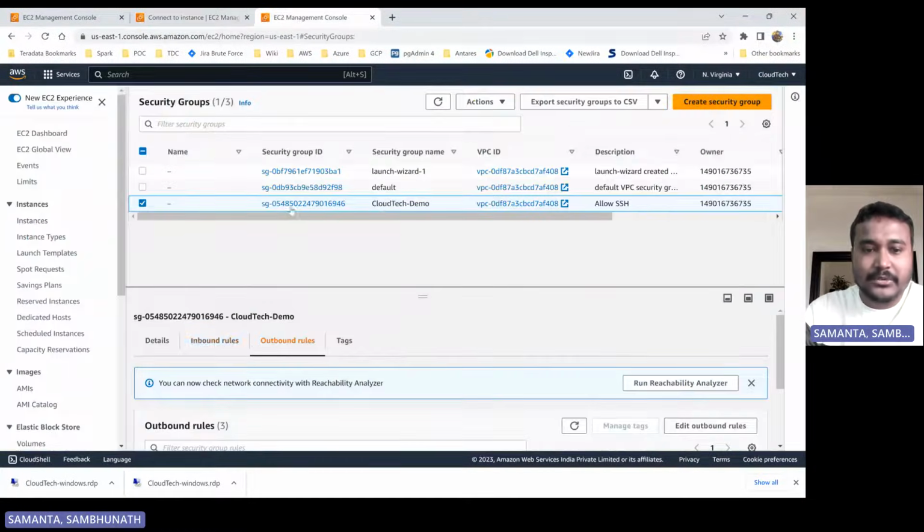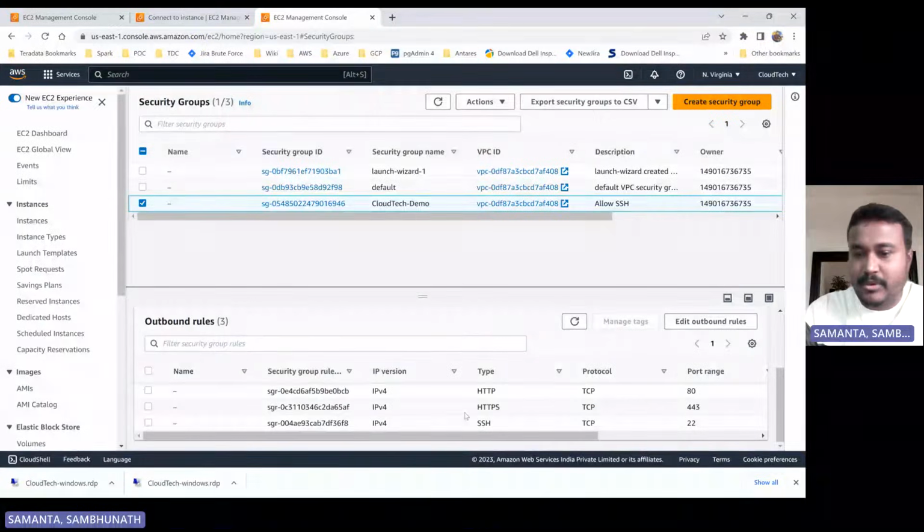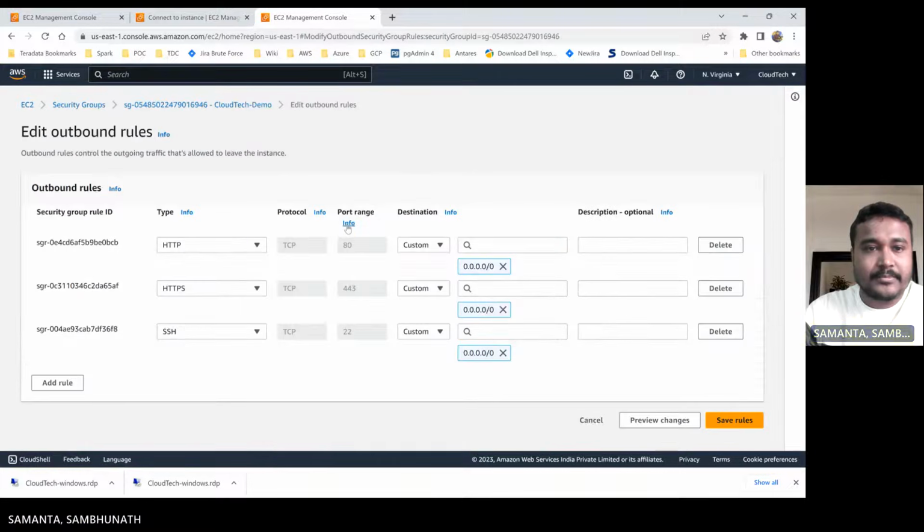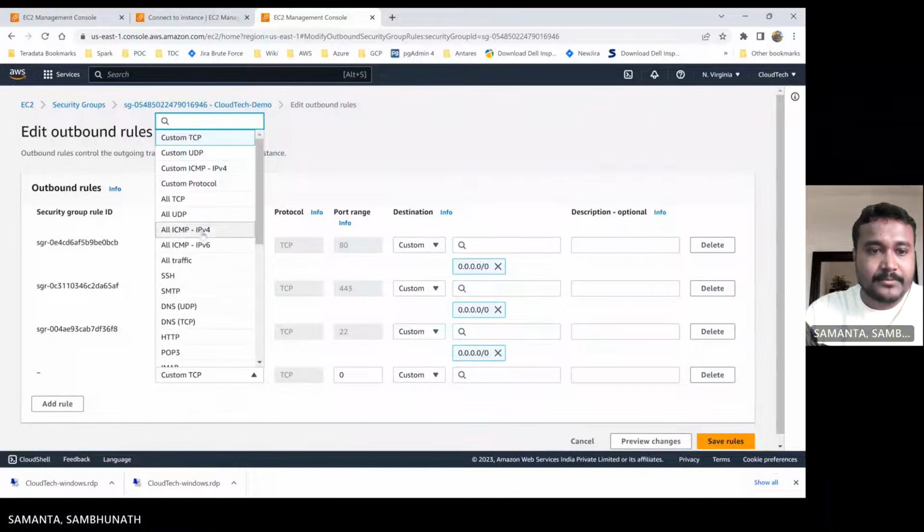So this is our security group, right? Here in inbound and outbound, there is no RDP, right? So let me edit this and show you. This is the outbound. I will add RDP here.